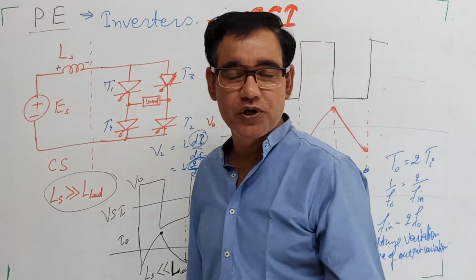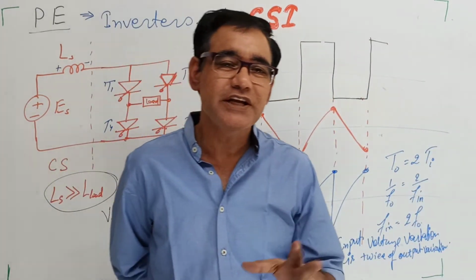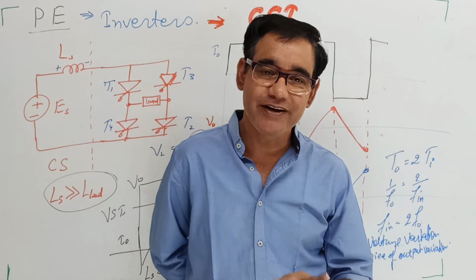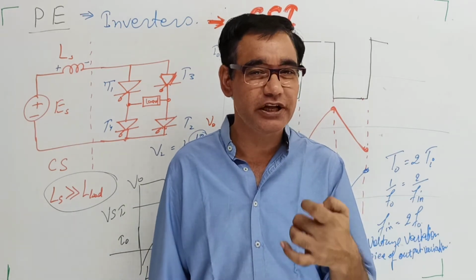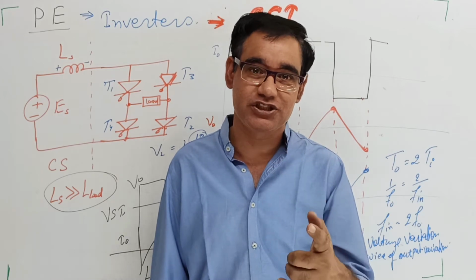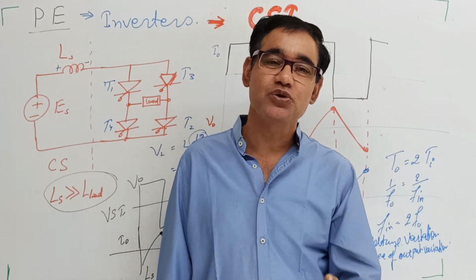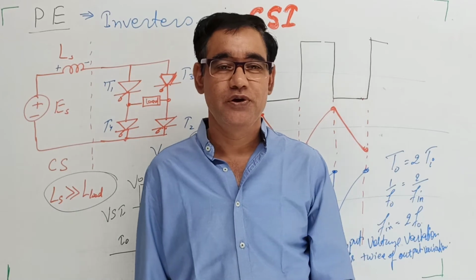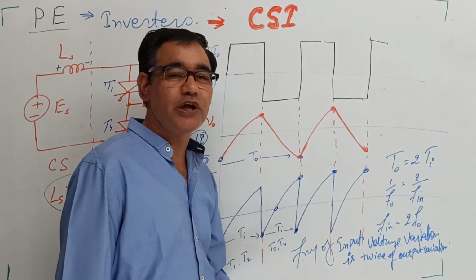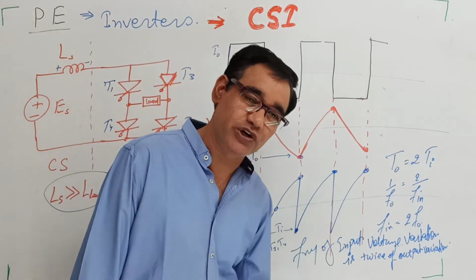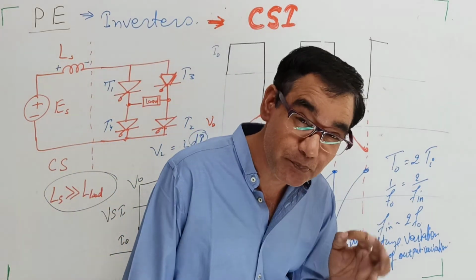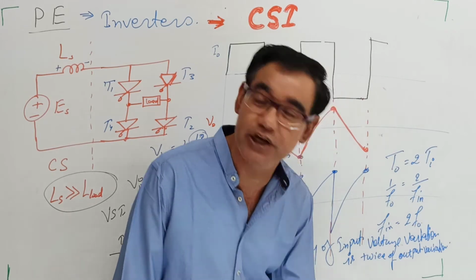Variation in the output and variation in the input. If we relate these two, the frequency of the variation in the input is twice as compared to the output. So this is about the simplest current source inverter.